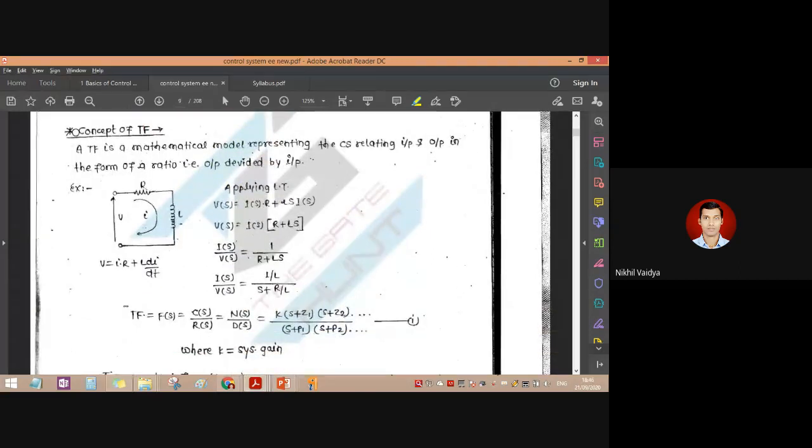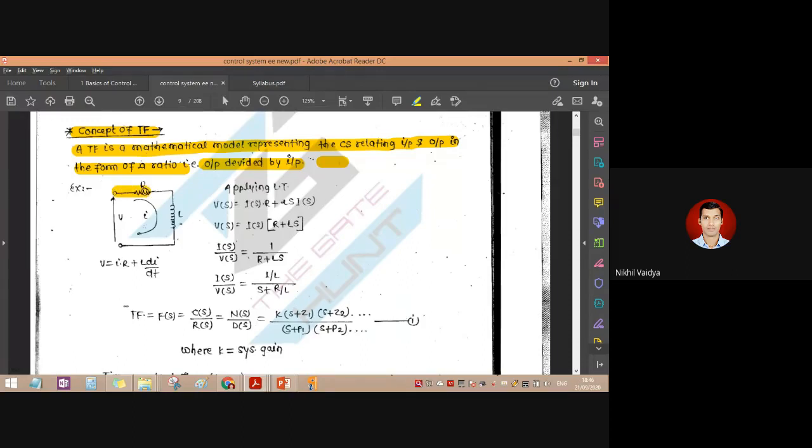Now we will learn the concept of transfer function. We already know the transfer function with the help of mathematics: a mathematical model representing a control system relating input and output in the form of a ratio. Generally output divided by input is called a transfer function, but the more precise definition is Laplace of output upon Laplace of input. That is our transfer function basic formula.